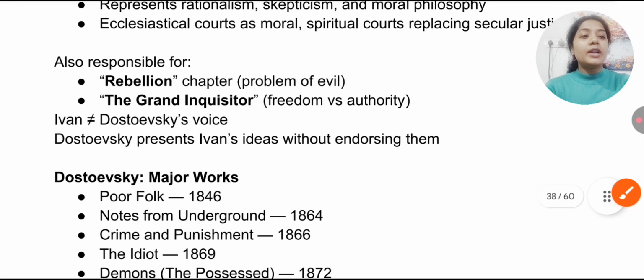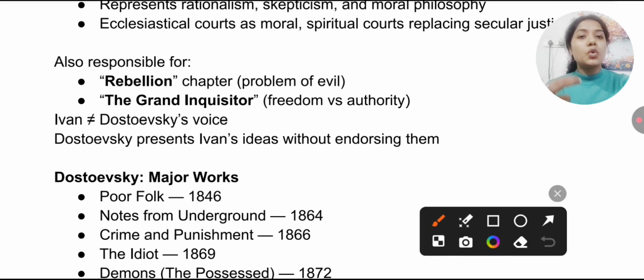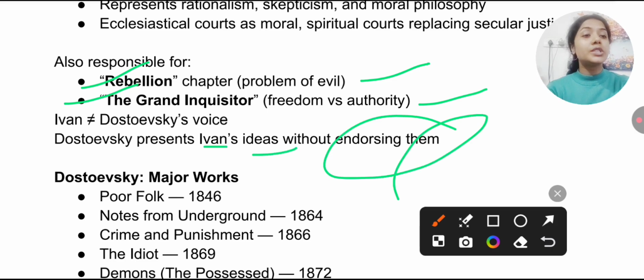This character Ivan is also responsible for the rebellion that you will find in the problem of evil, and the Grand Inquisitor, that means freedom versus authority, he has talked about. So here Dostoevsky presents Ivan's ideas without endorsing them.